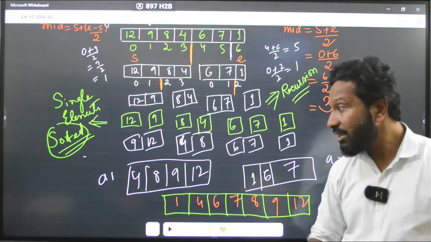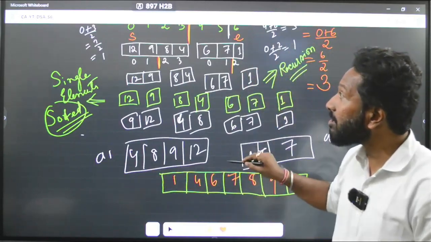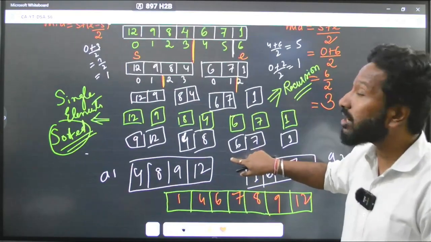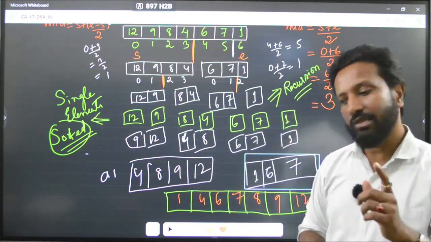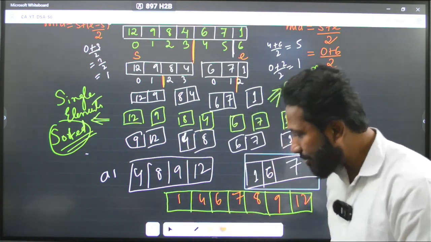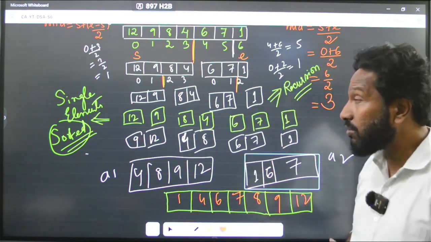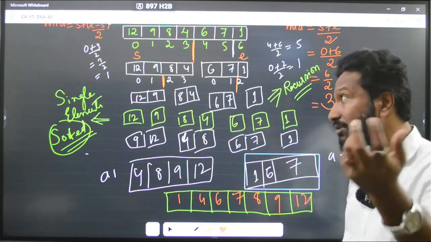Do you understand? This concept I have just now taught you, the merge two sorted arrays concept. So you guys already remember this. Now understood this concept properly? Yes or no? You have to tell me. Now see this, guys. One thing that you have to remember is very important. When you are breaking down the array, what are the lengths of the parts? That you have to remember.